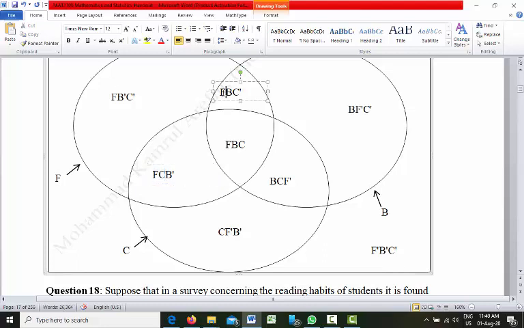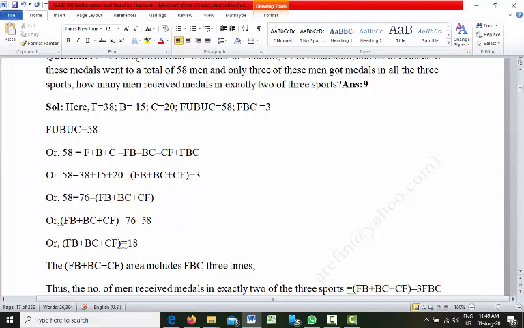Again, in this part, football and basketball is there. That means two medals is there. Again, in this part, basketball and cricket is there. That means only 2 medals is there. So we need to add this one and this one. But what we have, this one is equal to 18.